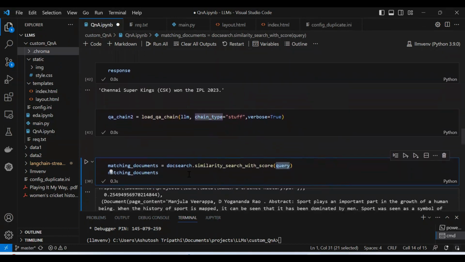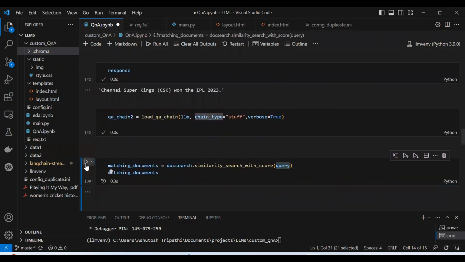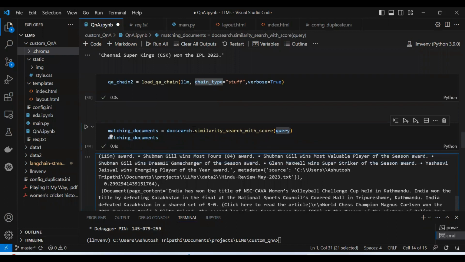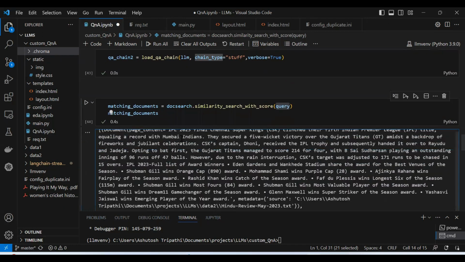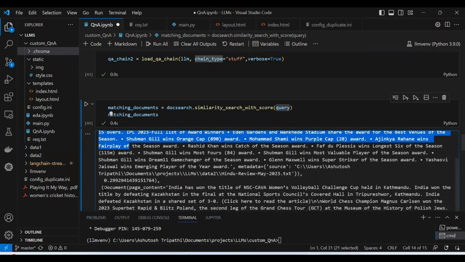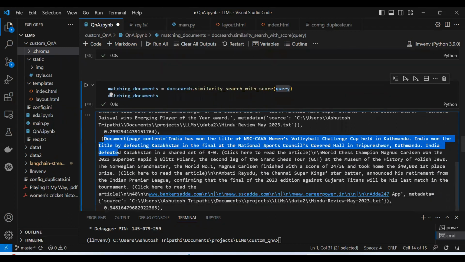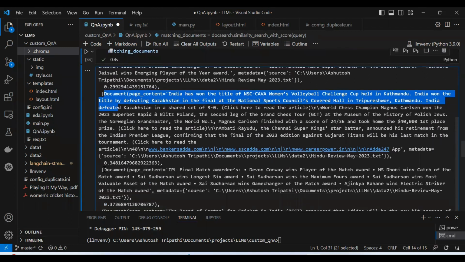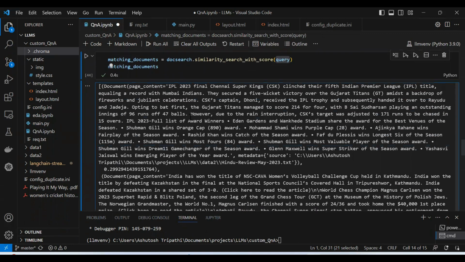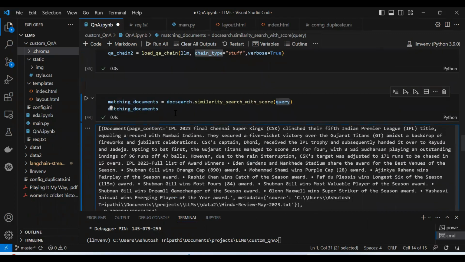Okay, that's fine. So here if I just run this, it will show what the matching documents are. Let me go to the top. So this is the first document. And then if I scroll, from here another document is starting. And then here I have another document. So basically based on the chunks we have created different documents, right? Of course, as a whole, it was only one text file, but we have divided it, right? So this is a matching document.